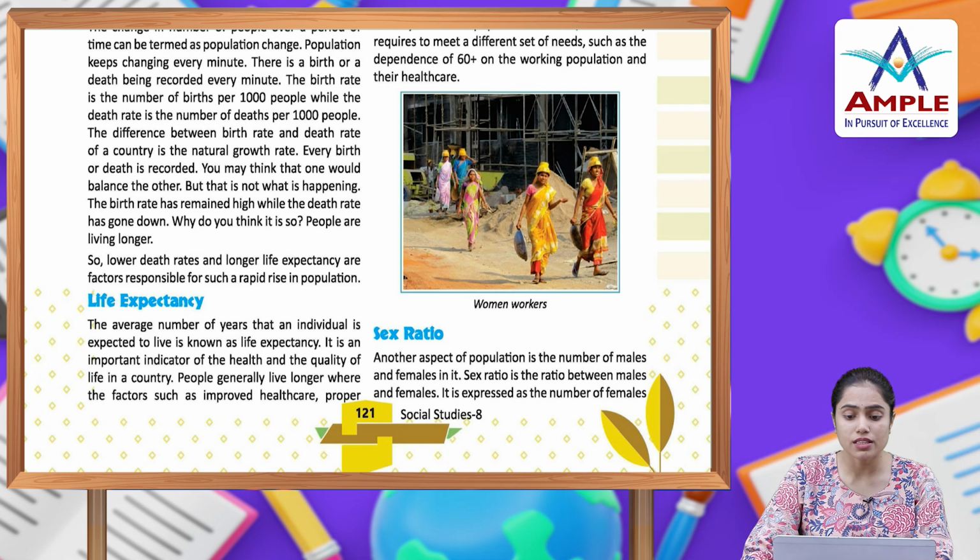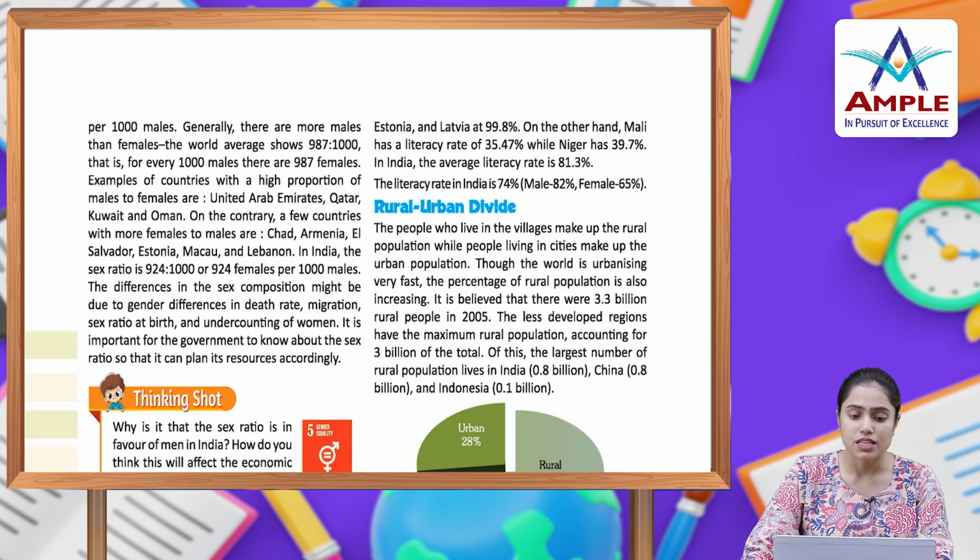Sex ratio. Another aspect of population is the number of males and females in it. Sex ratio is the ratio between males and females. It is expressed as the number of females per 1,000 males. Generally, there are more males than females. The world average shows a 987 to 1000 ratio. That is, for every 1,000 males, there are 987 females.